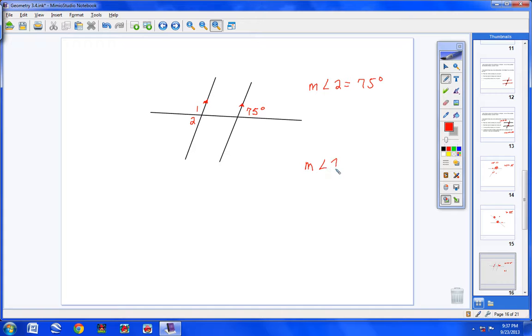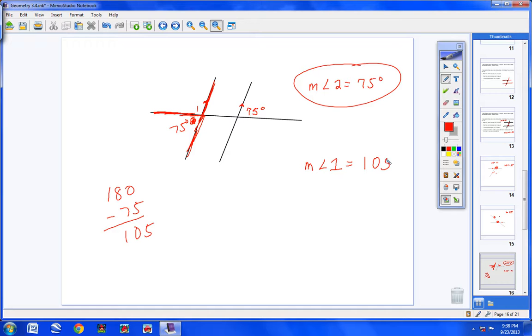Well, let me help you do that for a second, okay? Is not this a straight line? Sure it is. And do not we have one line coming off of that straight line? Sure. So remember, these two angles added together have to be supplementary. Anytime you have a straight line with a line coming off of it, this angle here and this angle here have to add up to 180 degrees. So 1 and 2 have to add up to 180. Now you know angle 2, we already know that's 75 degrees. So really, I can put 75 degrees. So in order to find the measure of angle 1, I simply take 180, subtract out 75 degrees, and I'm left with 105 degrees. So the measure of angle 1 is 105 degrees.